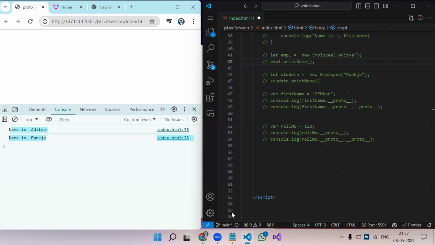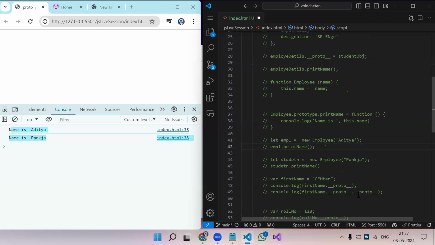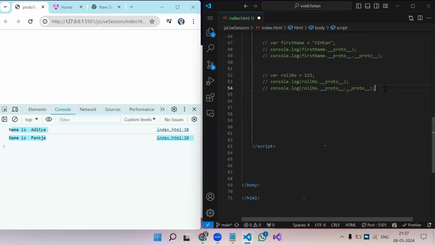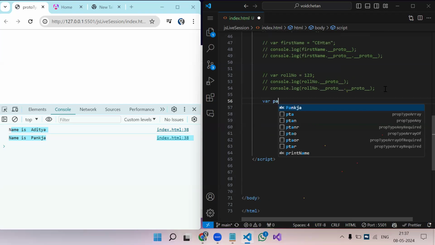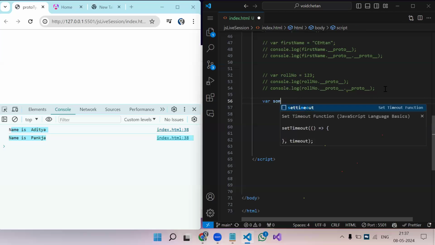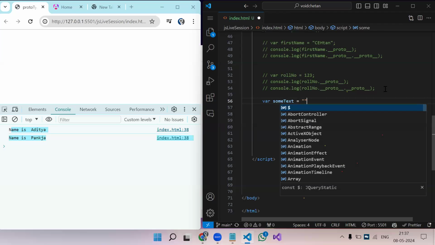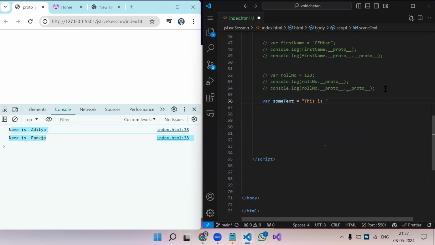Let me repeat it again. I want to create a function or a method which will work on a particular data type. Let me give you an example, then you will understand. Let's say I'm storing a para variable, some text. This is general text. Now see, we have stored a string type of variable. Now string dot.